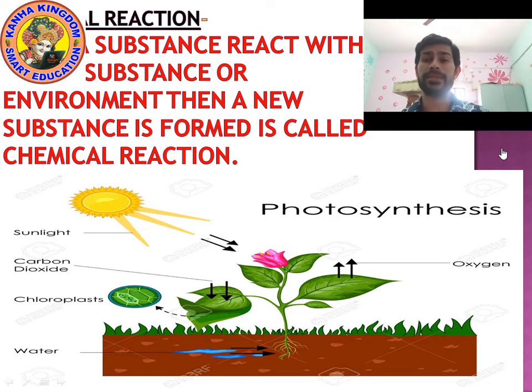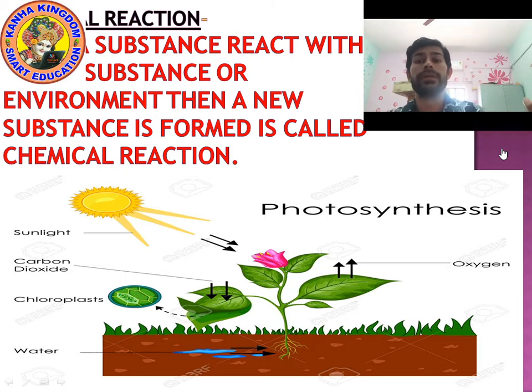In the presence of sunlight, plants take carbon dioxide and water and they form glucose. Sunlight is actually absorbed by chlorophyll, which is present in the leaves of plants. What is chlorophyll? Chlorophyll is a pigment which gives green color to leaves.